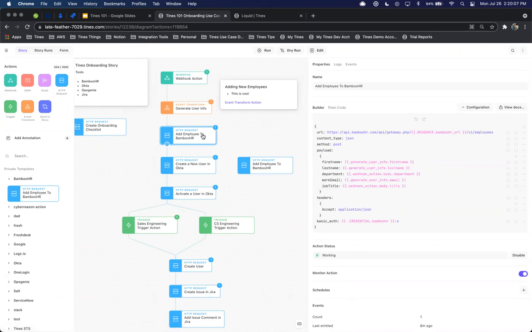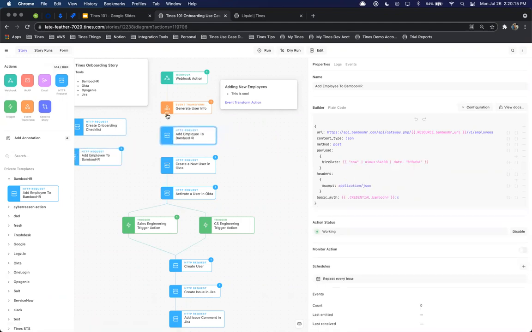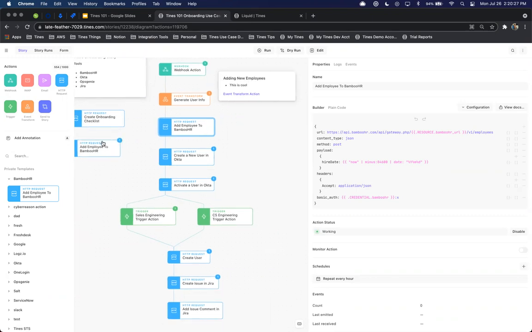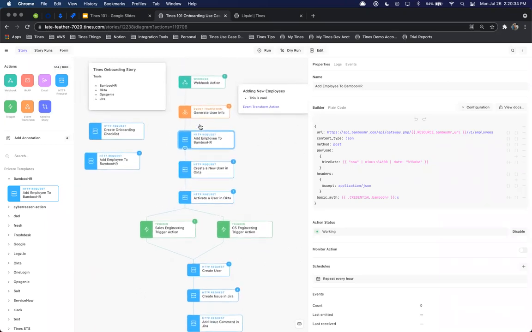And to change a process, it's very simple. So I could either delete this one or I could keep it as reference, drag and drop. And from there, we can go ahead and have a new workflow, a new process in place. We don't have to recreate a story. We don't have to change code. We don't have to understand anything other than the steps in which we want to change in making the correct modification.